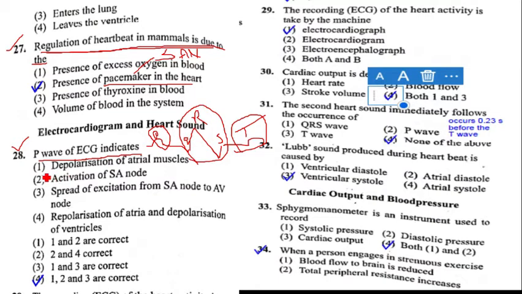P wave of ECG indicates depolarization of atrial muscles. That P wave is because of activation of SA node. The impulses generated from the SA node reach the AV node. Spread of excitation from SA node to AV node. All these 3 points occur in the P wave of ECG only. Hence option 4 is the correct answer.